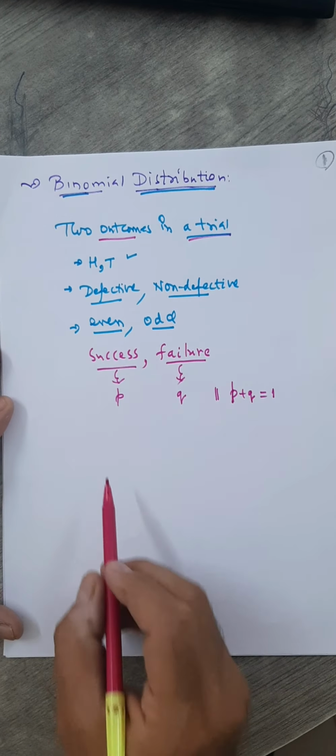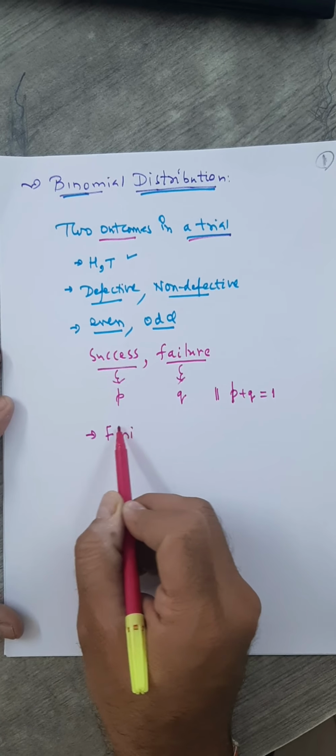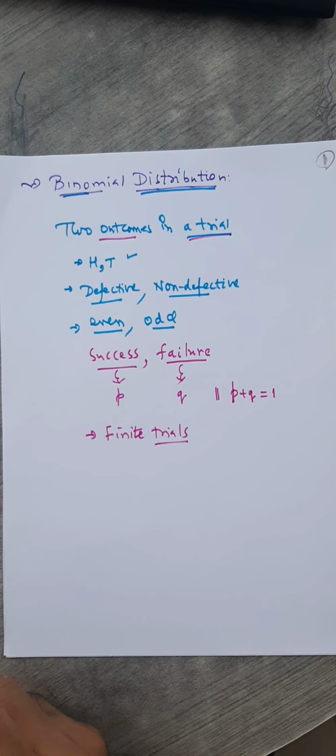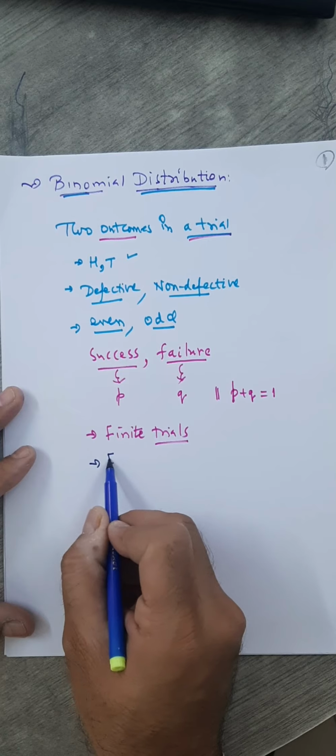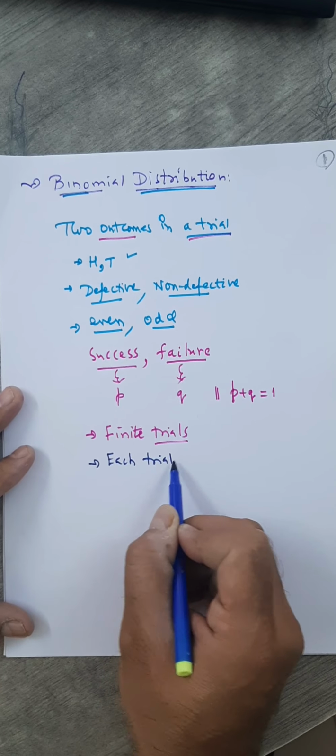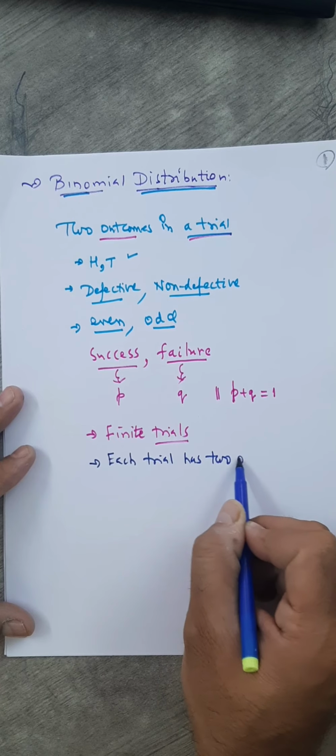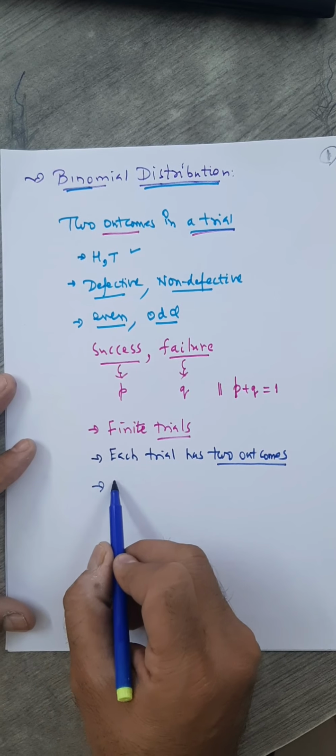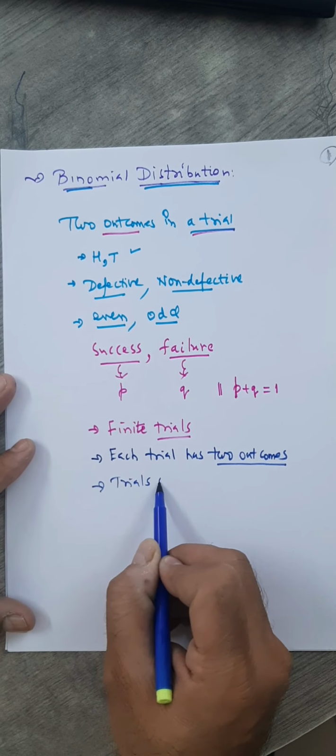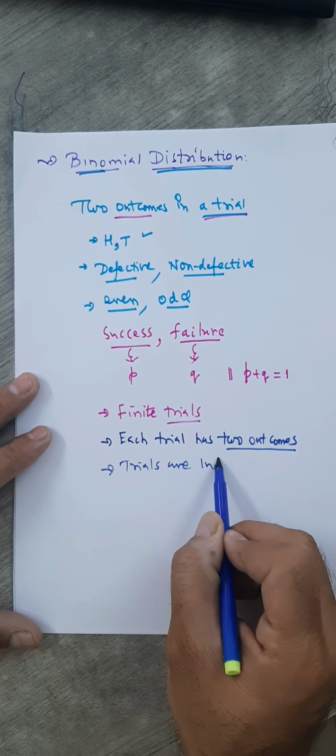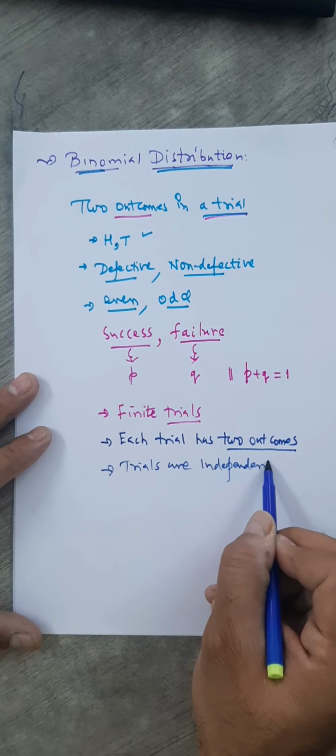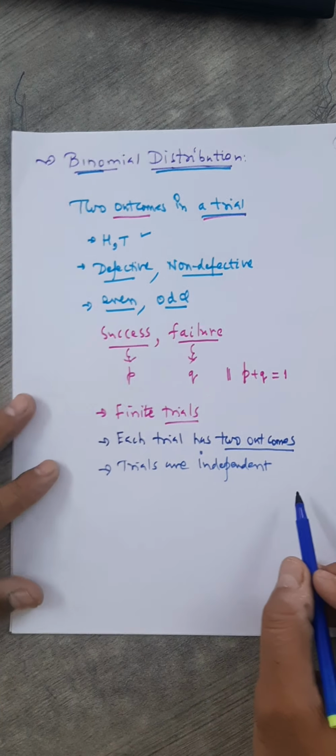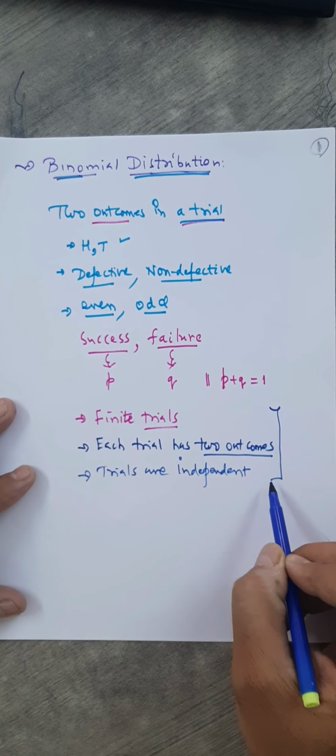Fine. So if we have some finite number of trials, say 10, 20, 30, finite number of trials, each trial has 2 outcomes. How many outcomes? 2 outcomes. And trials are independent. That means the second trial does not depend on the first trial. Trials are independent. Then such trials are called Bernoulli trials.